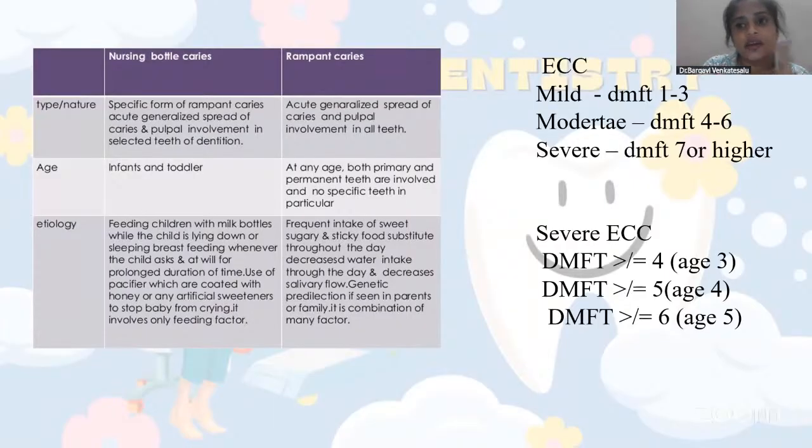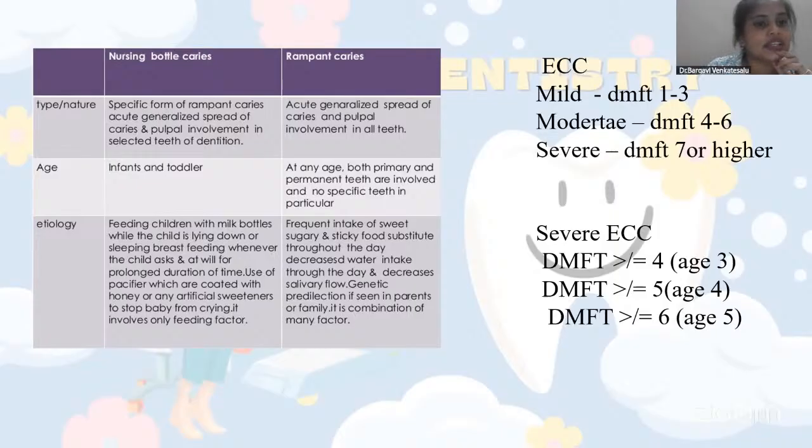So as you can see here, the basic comparison is between nursing bottle caries and rampant caries. Nursing bottle caries is also a type of early childhood caries. But the main difference is that in nursing bottle caries, the mandibular incisors are not affected because of the nursing pattern. Nursing bottle caries is because of prolonged breastfeeding whenever the child asks, even at night time when the child sleeps. In such cases, you can give it as nursing bottle caries. ECC is also a type of nursing bottle caries.